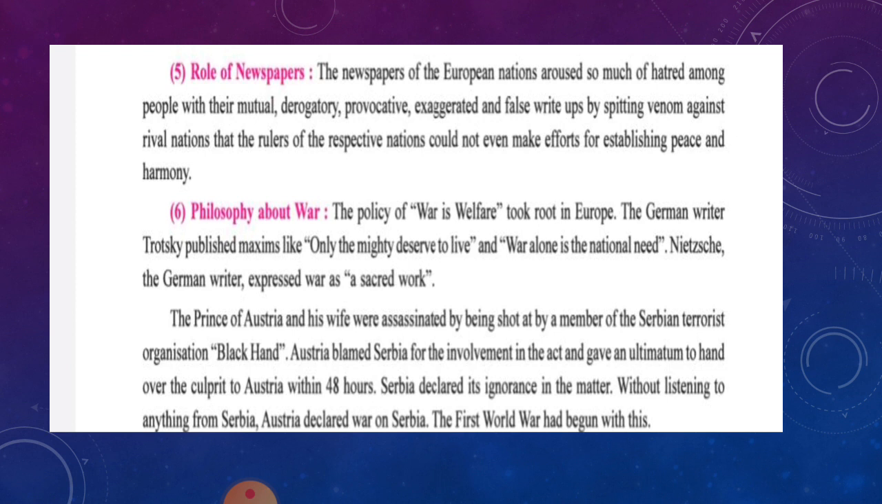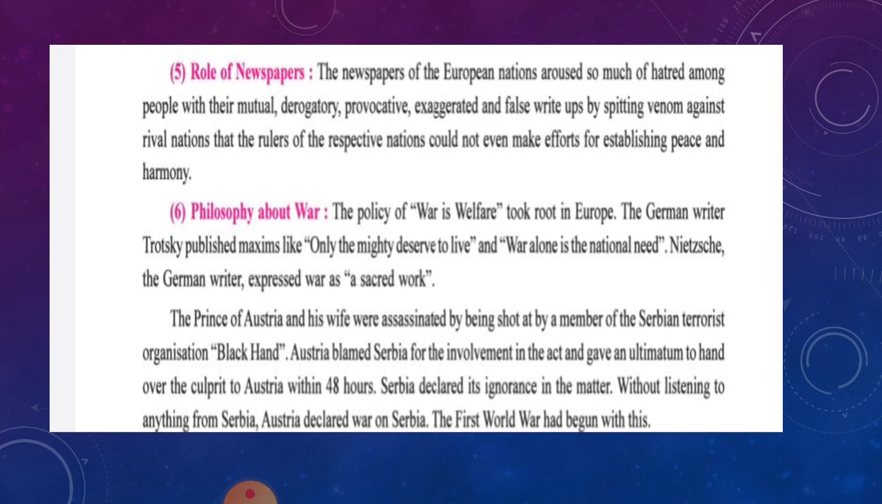The Prince of Austria and his wife were assassinated, shot by a member of the Serbian territorial organization, the Black Hand. Austria blamed Serbia for involvement in the act and gave an ultimatum to hand over the culprits to Austria within 48 hours.